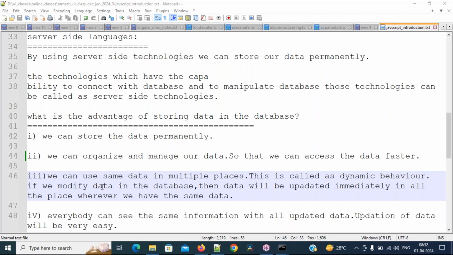If we modify the data in the database, then the data will be updated immediately in all the places wherever we have the same data. Okay, everyone. So what is the dynamic behavior?